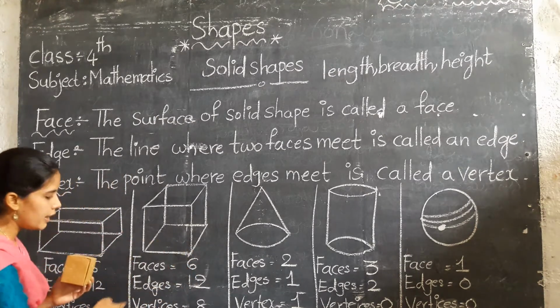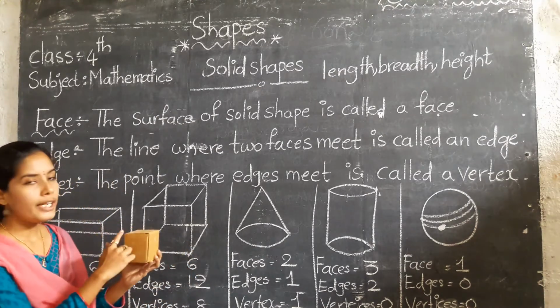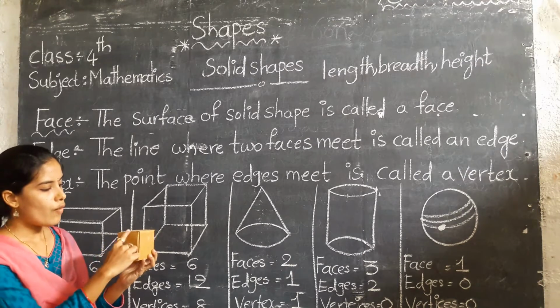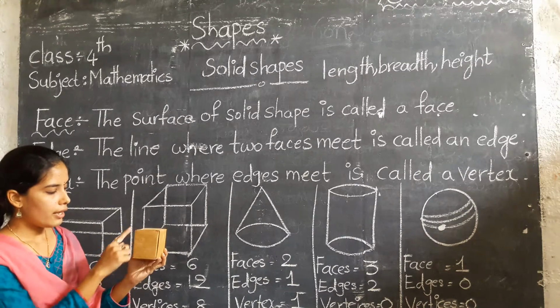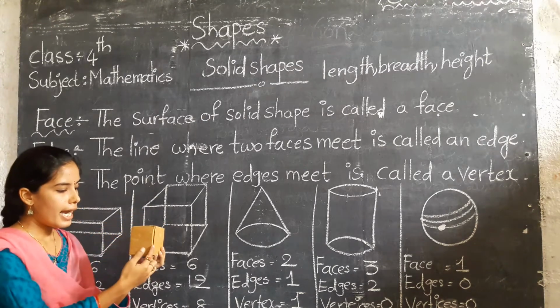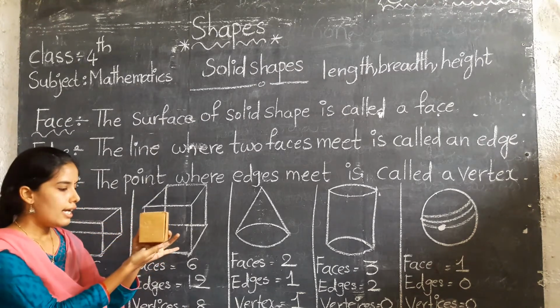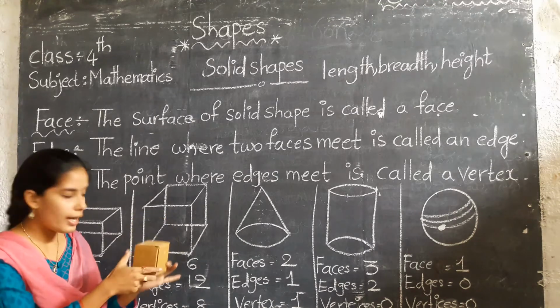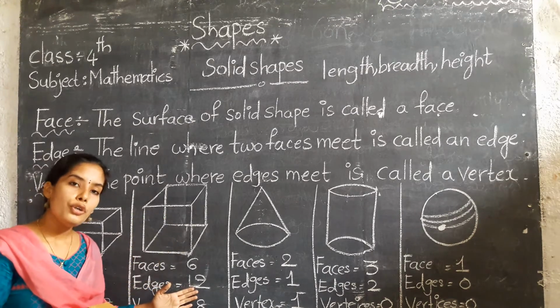Okay. And the next one is edges. These outline parts. Count this. 1, 2, 3, 4, 5, 6, 7, 8, 9, 10, 11 and 12. Total how many edges? 12 edges.